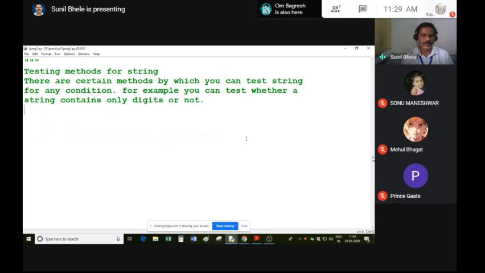So I am writing the list of methods. First you write isalnum, isalpha, isdigit, isupper, islower. One by one I will explain the purpose of these testing methods of string. First you write down in your notebook the names of these testing methods: isalnum, isalpha, isdigit, isupper, islower.